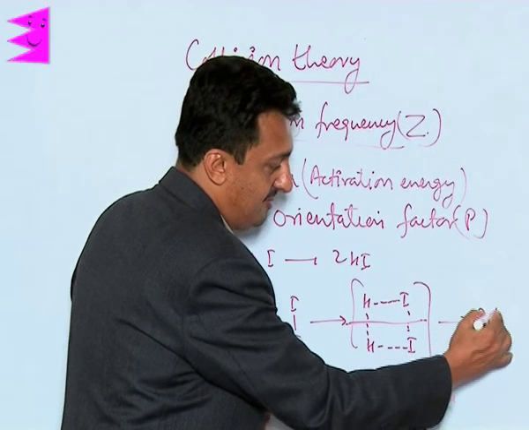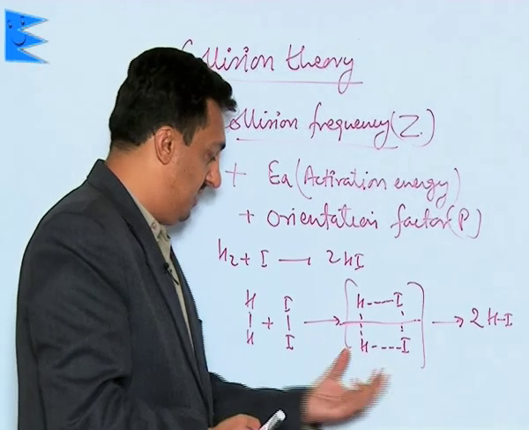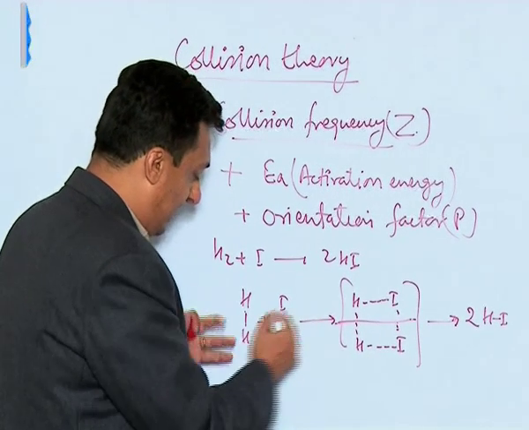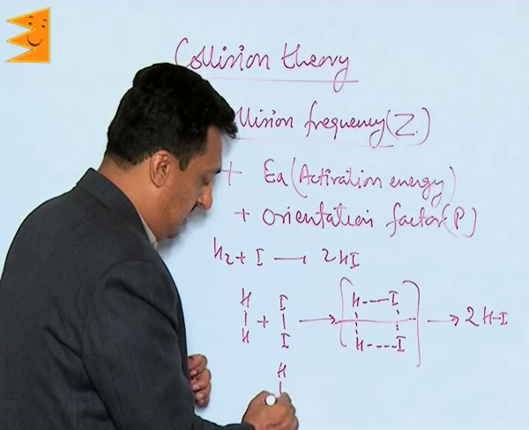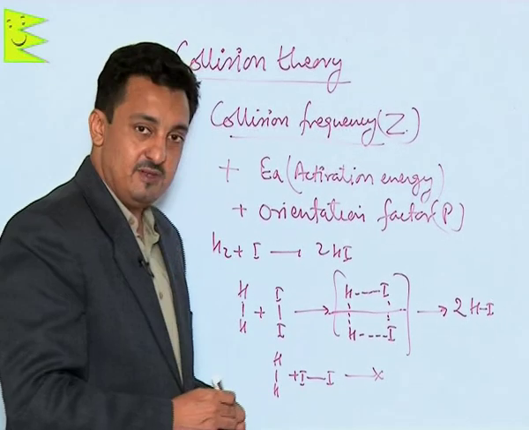Ultimately we get two HI molecules. This is the activated complex. If the collision is not in this orientation, nothing is going to happen.